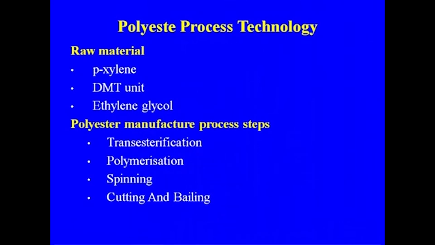Polyester manufacture from the PTA involves transesterification, polymerization, spinning, cutting and baling. Here also, for the polyester, we have three types of spinning process: one is melt spinning, another is dry spinning, and the third is wet spinning.